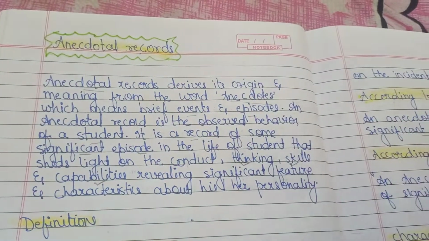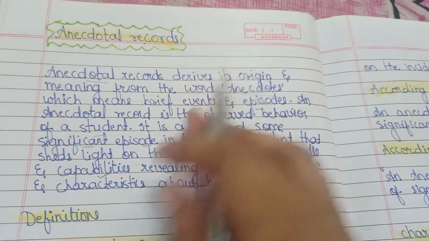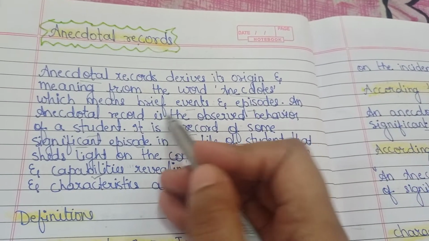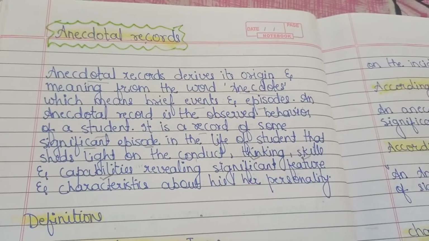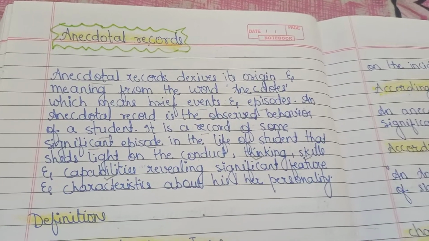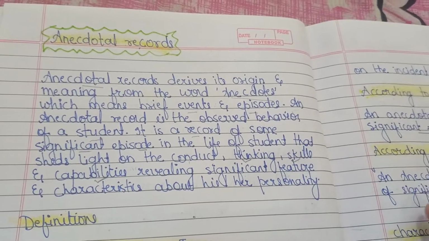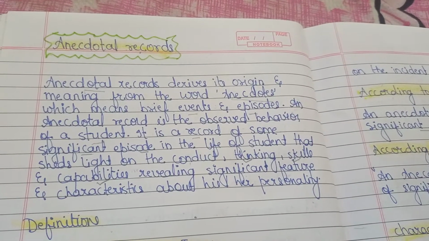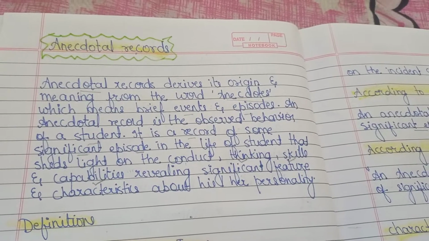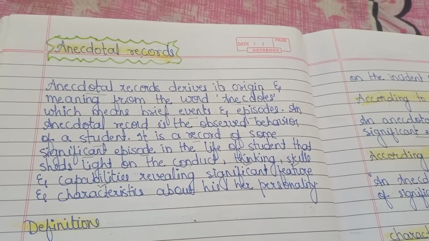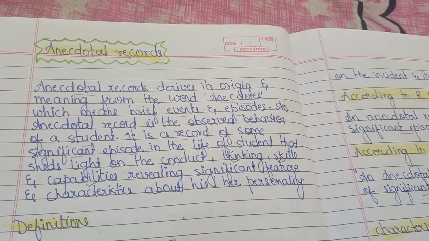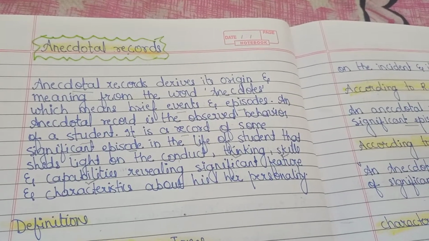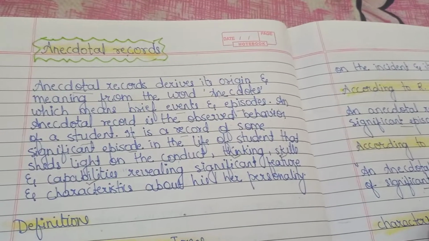So this is the introduction. Anecdotal record is derived from the word anecdotes, and anecdote means brief events and episodes. If a teacher is teaching students and finds a student a little bit different from the rest of the students, the teacher tries to make a record of him.